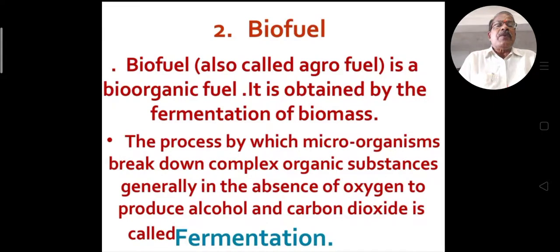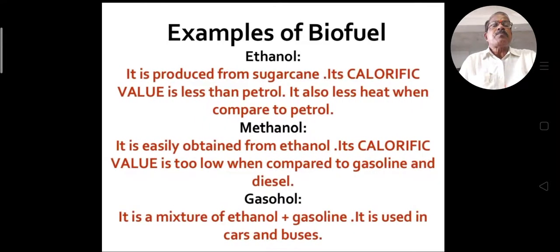Using this fermentation process, we produce biofuel. And what are examples of biofuel?